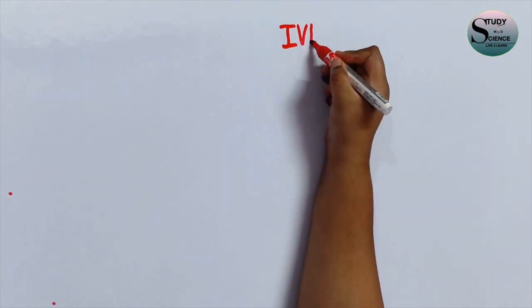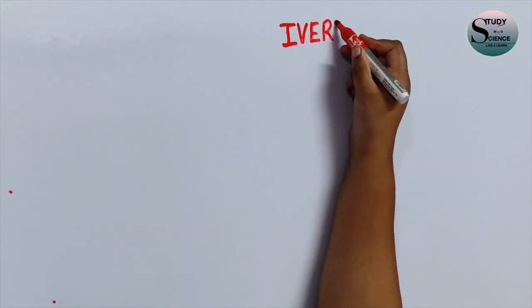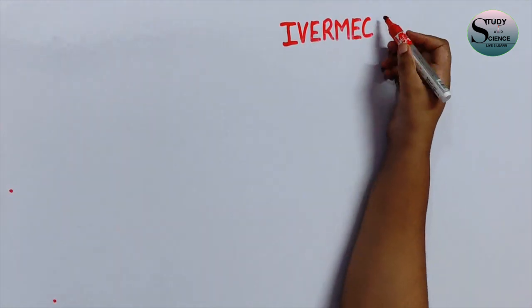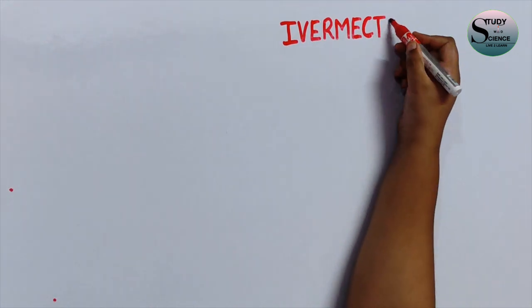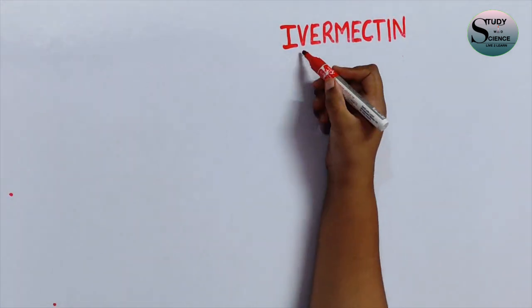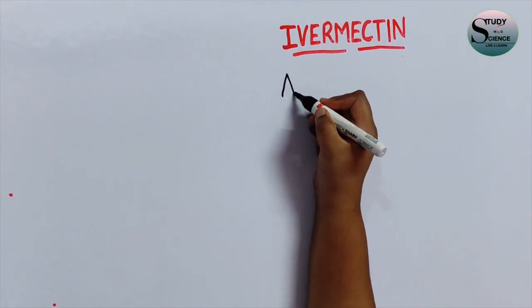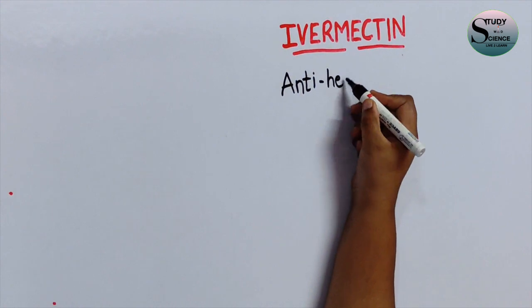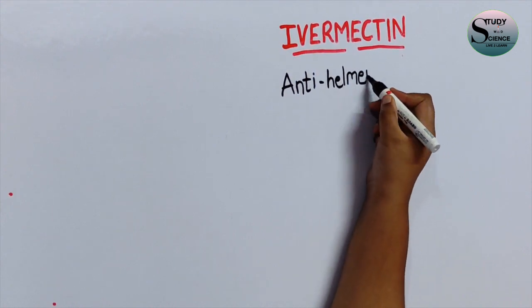So in this video we are going to discuss a drug called ivermectin. This is a drug which is used in many cases like filariasis, ascariasis, scabies, helminthiasis, etc., which we are going to discuss later. But this ivermectin mainly comes under the class of medications called antihelminthic. So this is mainly used to treat helminthiasis of a patient.